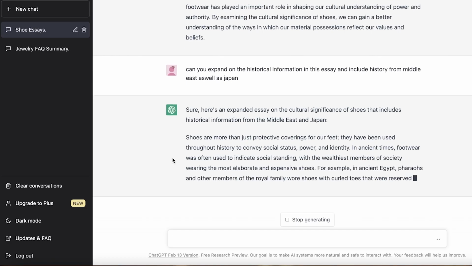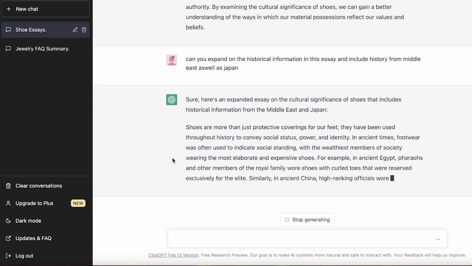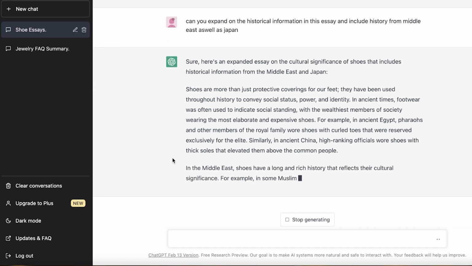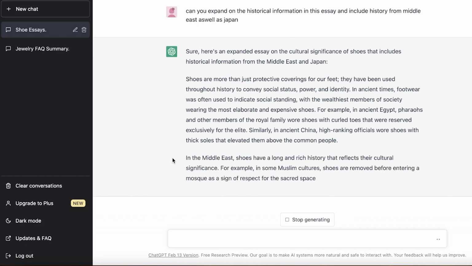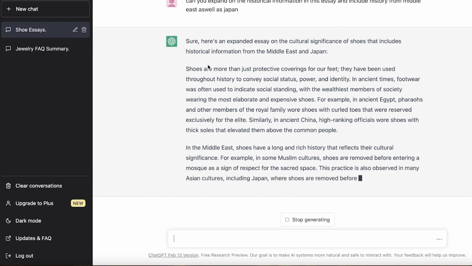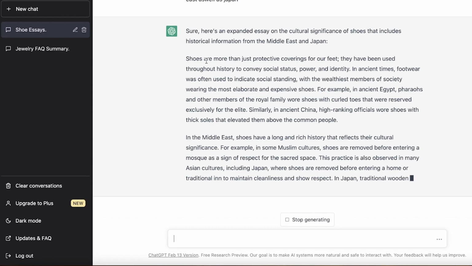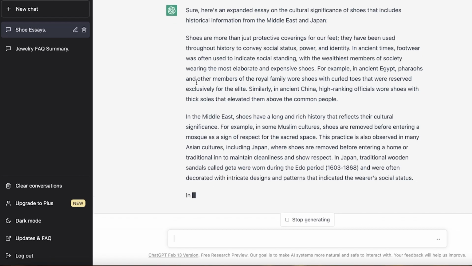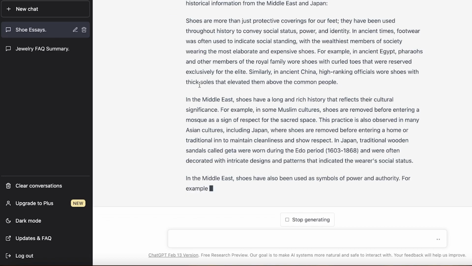You can even ask it to rewrite the entire thing so it's easier to copy and paste, but it really is an amazing way for you to get started. Now, not only that, but you can write on a very difficult topic. Shoes are obviously a very easy and generic subject. It can write on that.